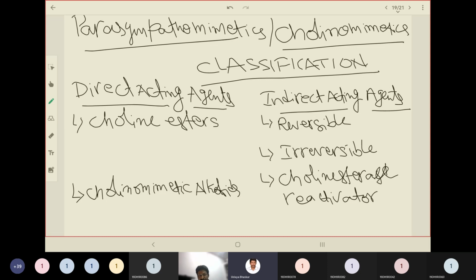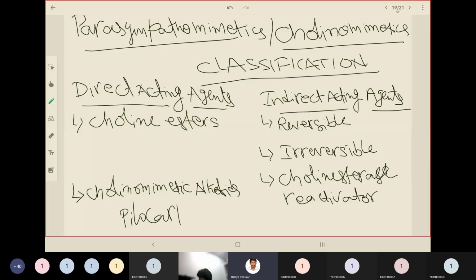Here I would like to give you clarity on how they act. According to the classification, choline esters will mimic the structure of acetylcholine. There will be structural features comparable to natural acetylcholine. And as we are discussing with respect to chemical structures, there is a natural alkaloid which also acts as a mimetic. The example is pilocarpine.